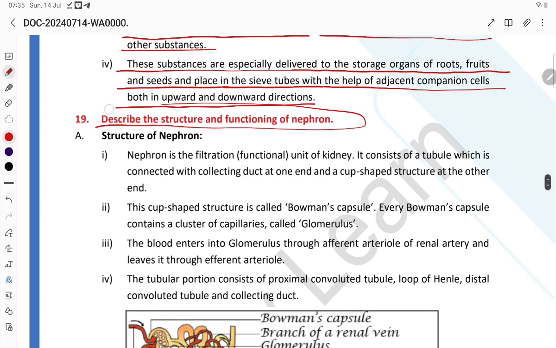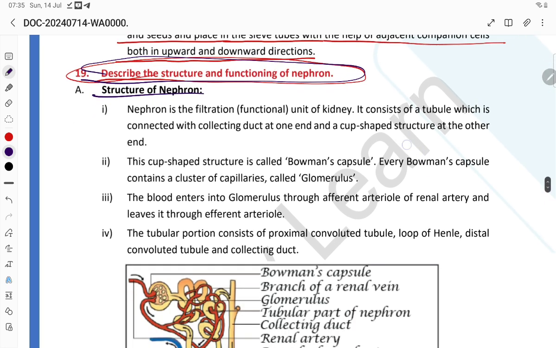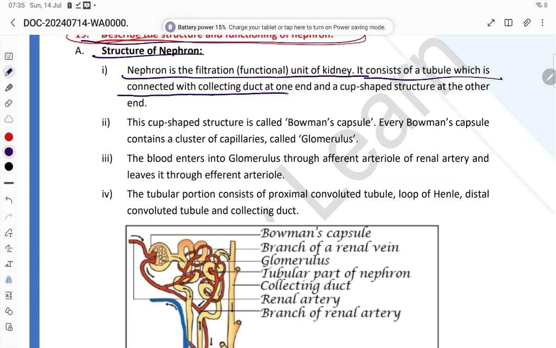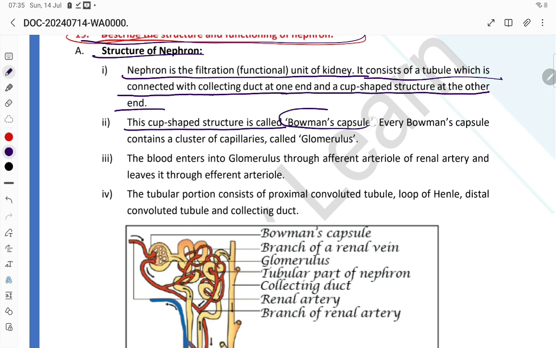Describe the structure and functioning of nephron. Nephron is the filtration unit of the kidney. It consists of tubules which are connected with the collecting duct at one end and a cup-shaped structure at the other end. This cup-shaped structure is called Bowman's capsule.